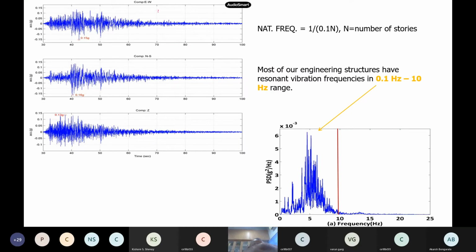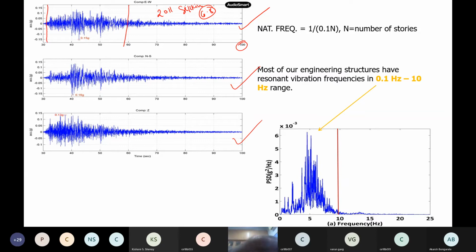I am showing you the 2011 Sikkim earthquake, recorded at Gangtok station. I think the magnitude was 6.8, and Gangtok was some 150 km from the epicenter. If I put up a seismograph, the instrument looks like this, and it records. You can see the whole region has shaken for about 100 seconds, but the majority of it is from here to here, about 60 seconds of this type of shaking.